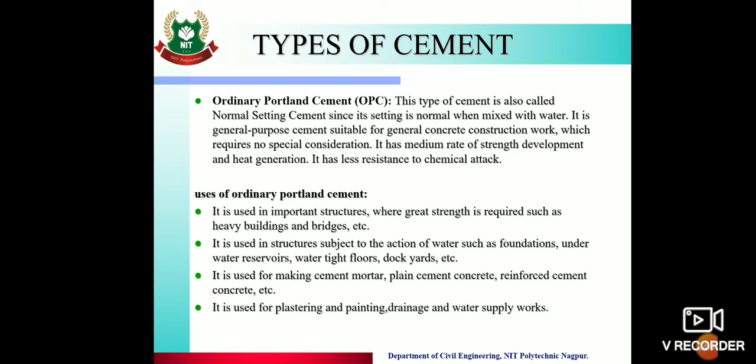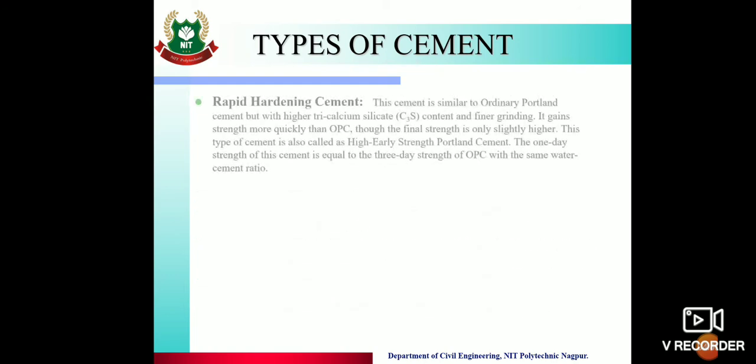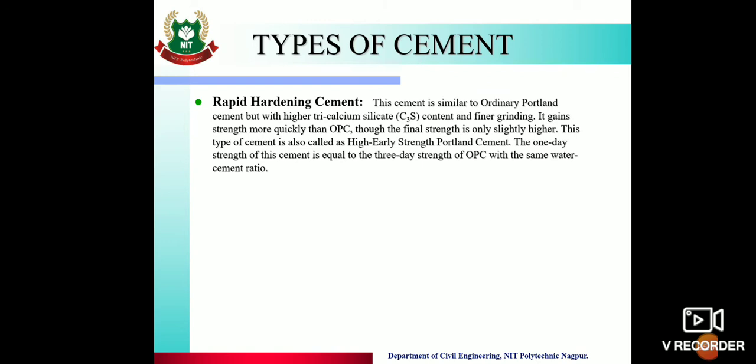Then next is rapid hardening cement. The name itself suggests that this cement will harden, or its setting will take place, very fast. This cement is similar to ordinary Portland cement but with higher tricalcium silicate and finer grading. It gains strength more quickly than ordinary Portland cement, though the final strength is only slightly higher.